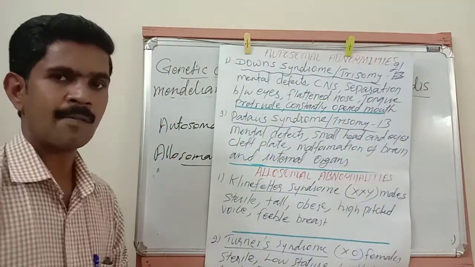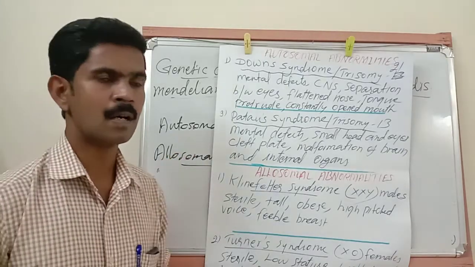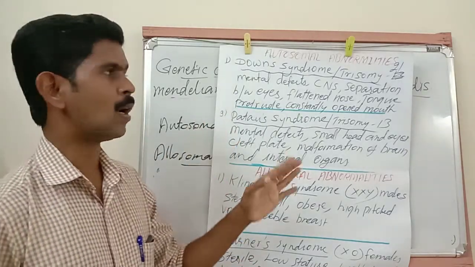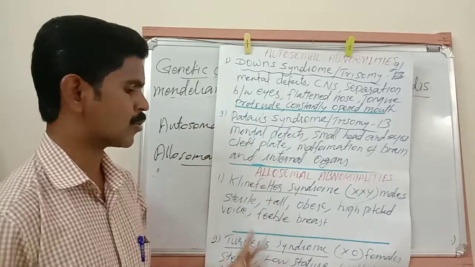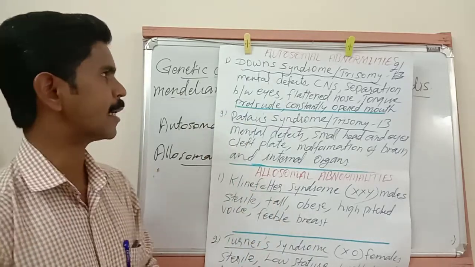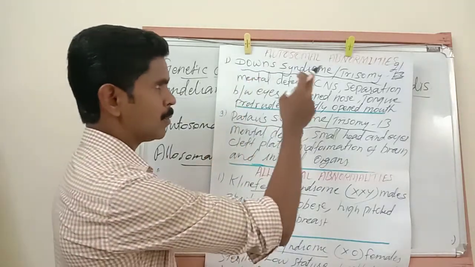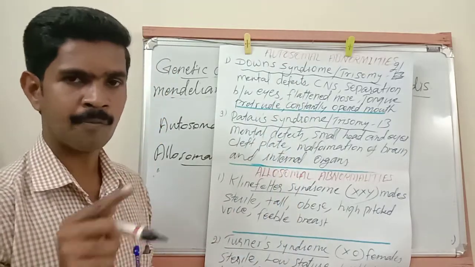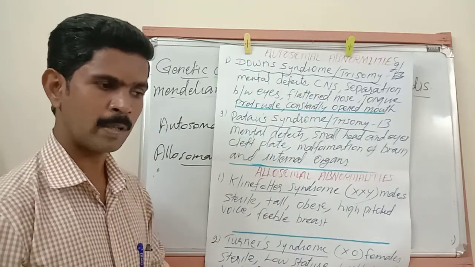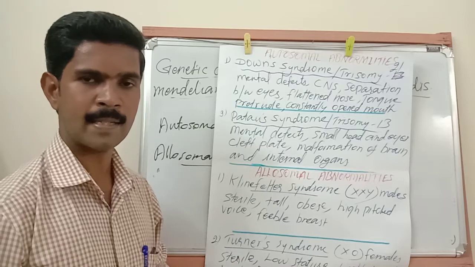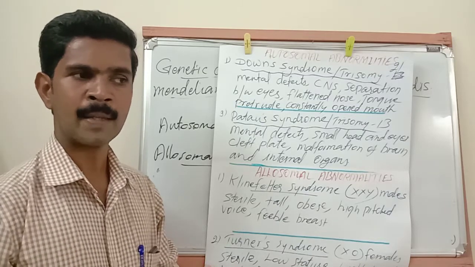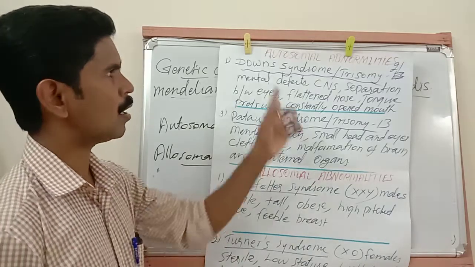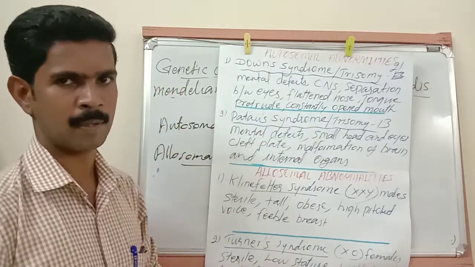See, in this chart I have written the symptoms of two autosomal abnormalities and two allosomal abnormalities. Listen very carefully. Autosomal abnormalities means, already told you 44 chromosomes are called autosomes. So if any abnormalities or any changes occur in the structure and number of these autosomes, it leads to autosomal disorders or autosomal abnormalities.